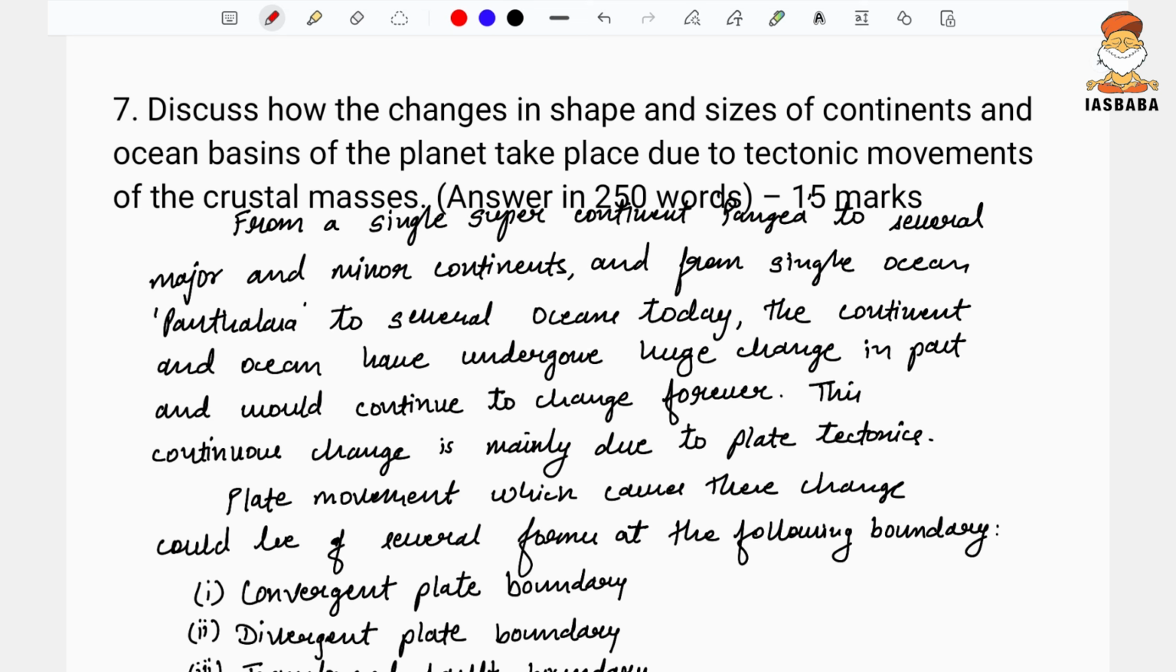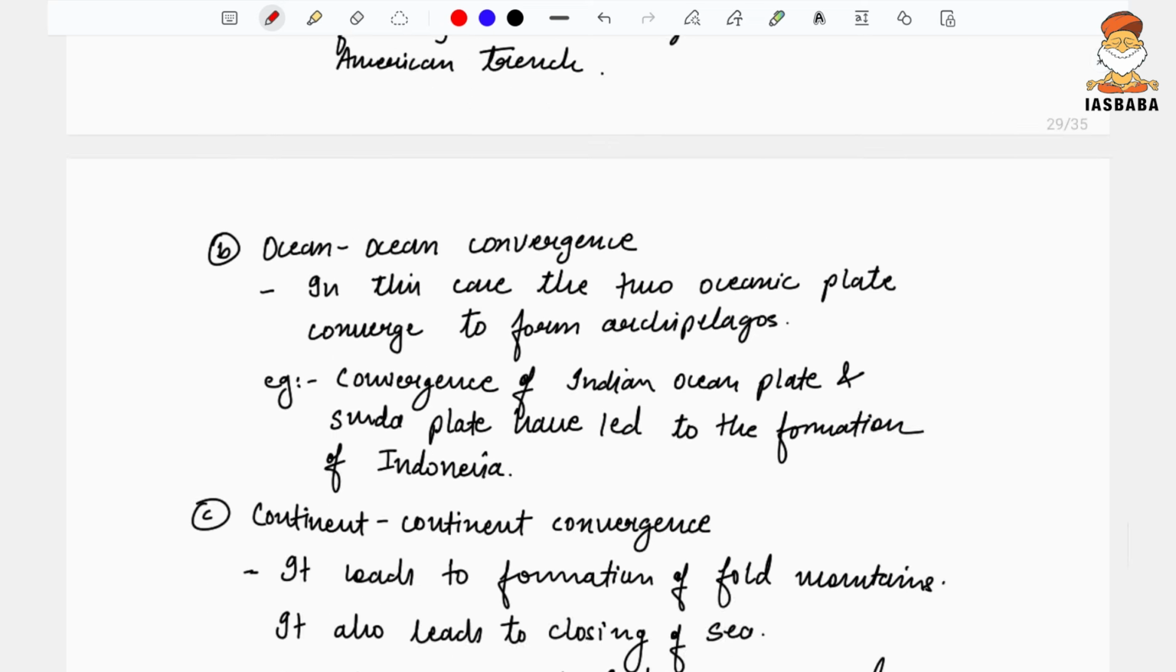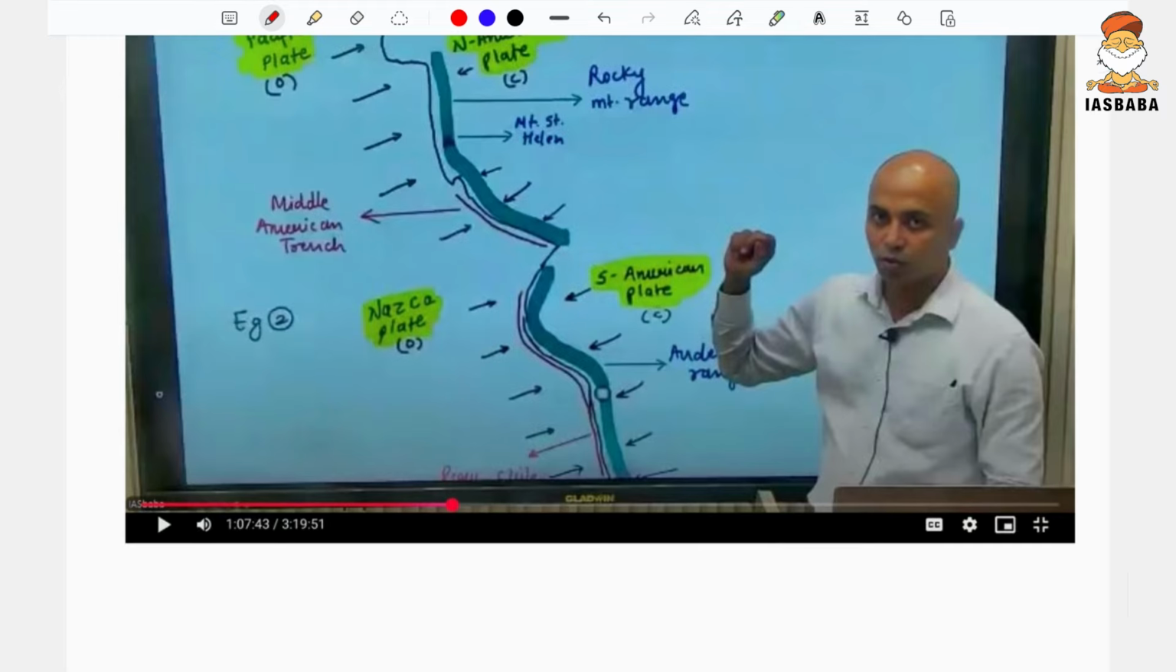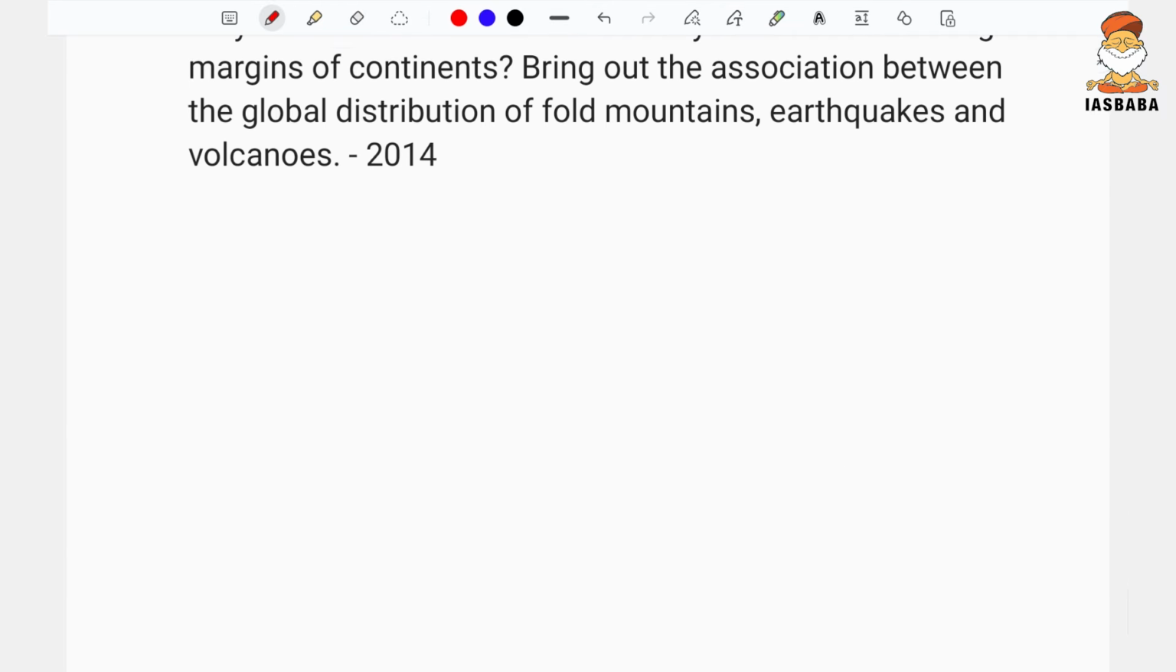Now we are on the last question. Discuss how the changes in the shape and size of the continents and the ocean basins of the planet take place due to the tectonic movement of the crustal masses. In this case, you can very easily attempt this question. It is a very fundamental question, and a student need not waste time on this.